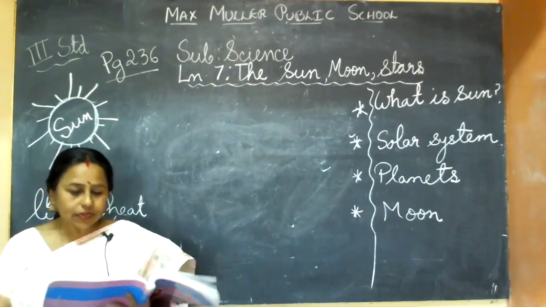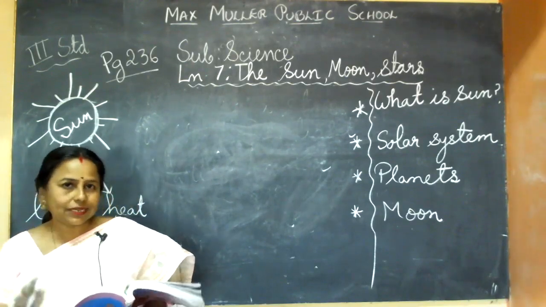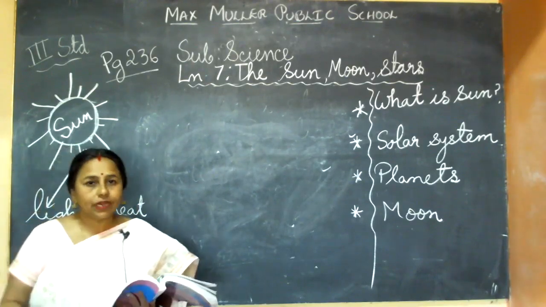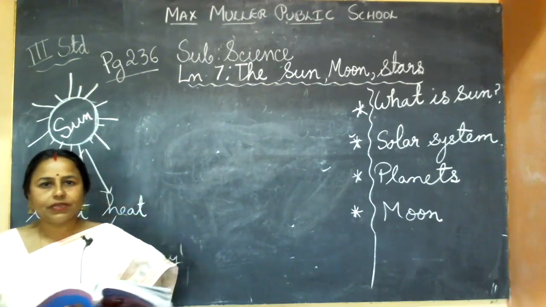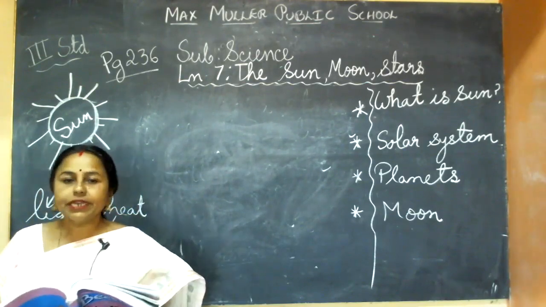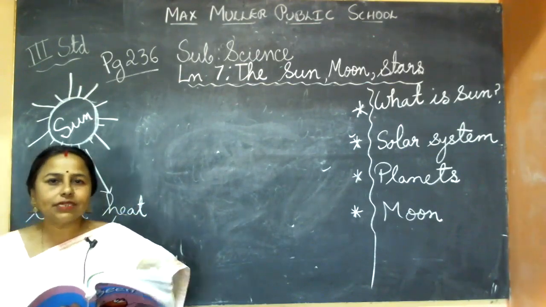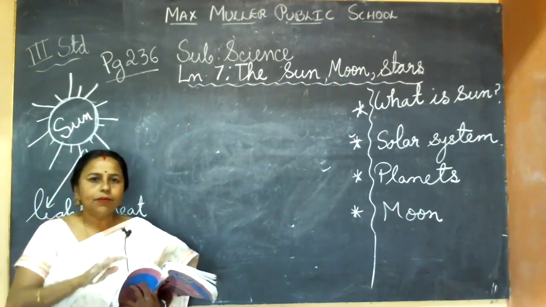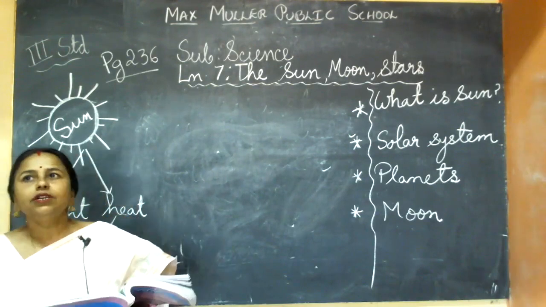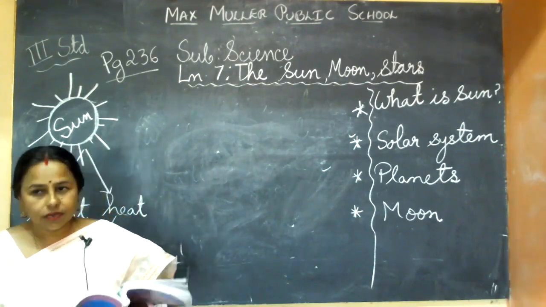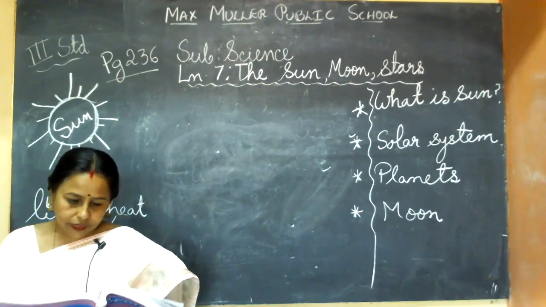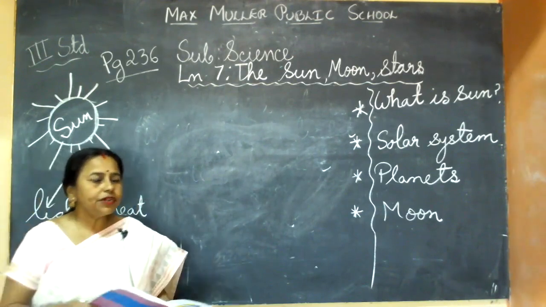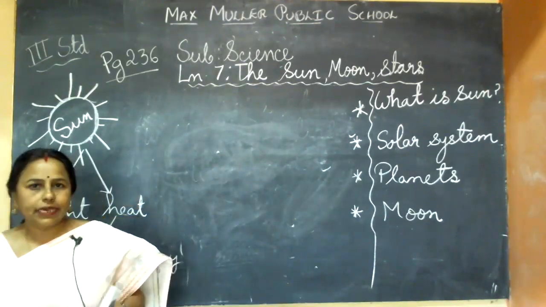to save electricity, because solar is free. Electricity we have to pay the bill for, but solar energy is free. It is there in nature only. So they are tapping that energy and using it in so many ways to run machines, or AC, or cookers. For cooking also they use that. So you understood how much we depend on the sun.